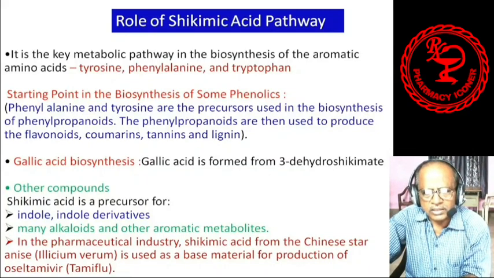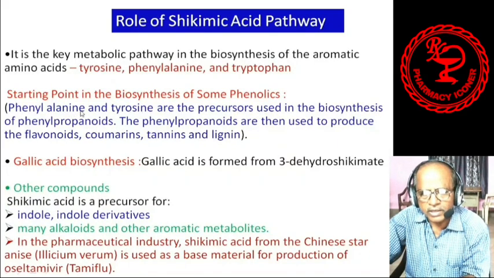Next is the starting point in the biosynthesis of some phenolics. How? Phenylalanine and tyrosine are the precursors used in the biosynthesis of phenylpropanoids.